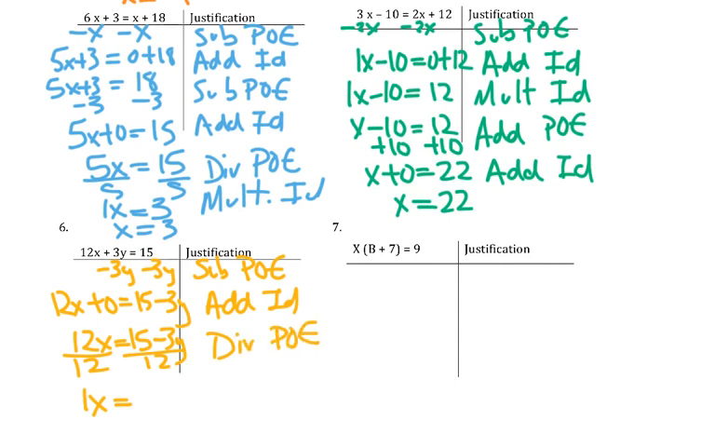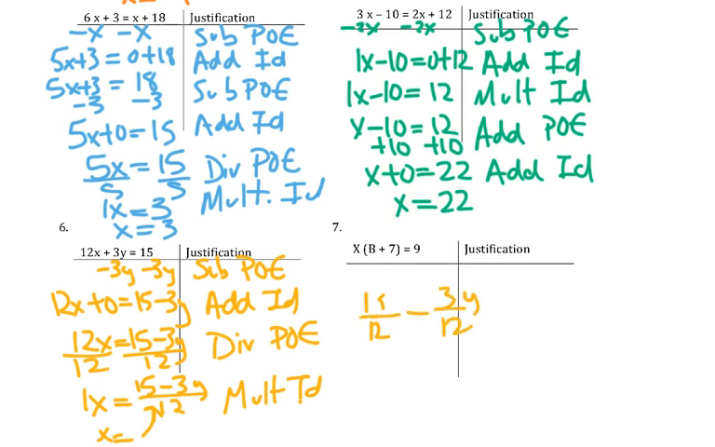I can leave it as 15 minus 3y over 12, and then using the multiplicative identity, just make it x equals that 15 minus 3y over 12. Okay, so that's one option for me. The other option is to add one more step here and actually split this up and go 15 over 12 minus 3y over 12.